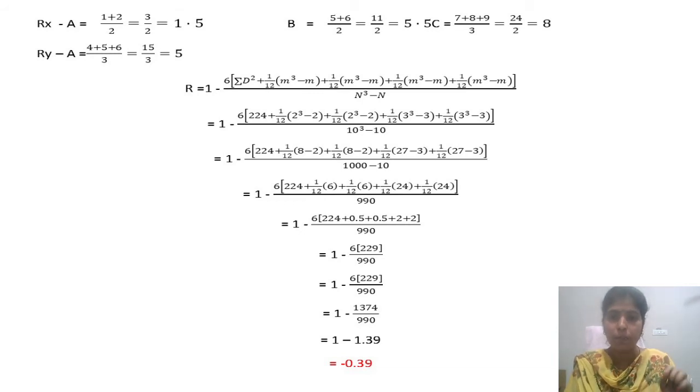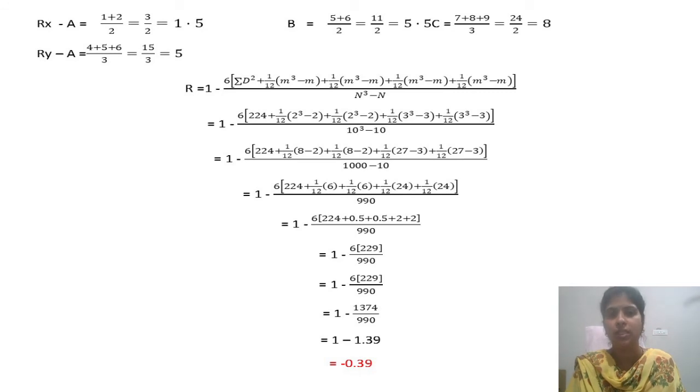So R is equal to 1 minus 6, common formula, in bracket sigma d square, plus 1 by 12 compulsory when there is a repetition in the number, in bracket m cube minus m, close the bracket. One time it is over, again plus 1 divided by 12 m cube minus m, and so on, fourth time m cube minus m. So 4 times 1 by 12 m cube minus m we are supposed to do. If it is 2 times repetition, 2 cube we are supposed to do. 3 numbers repetition, 3 cube we are supposed to do.